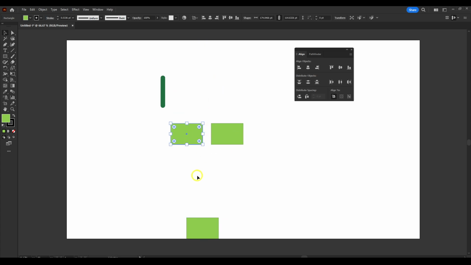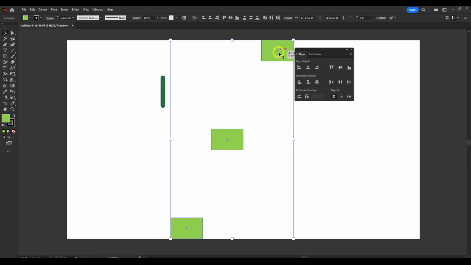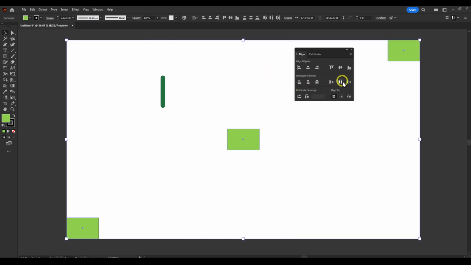So you have here kind of here, and now you click on this, now distribute. Or you also have horizontal, or you also have distribute center, or horizontal distribute center. But just remember, here we have selected align to the artboard.